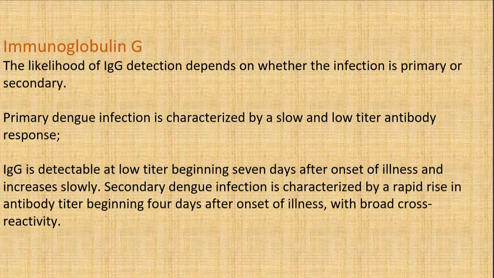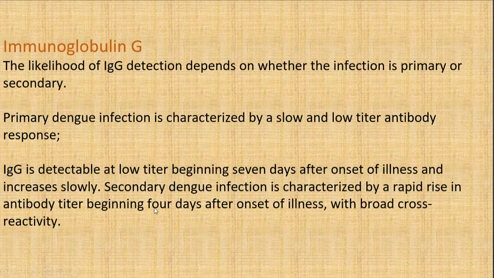In the IgG, primary dengue infection is characterized by slow and low titer antibody response, and it is detected at low titer in the beginning of 7 days, and there's a rapid increase of antibody titer beginning 4 days after the onset of illness with broad cross reactivity in the secondary dengue. Whereas in the primary dengue, it is very low in the first 7 days and it increases slowly.